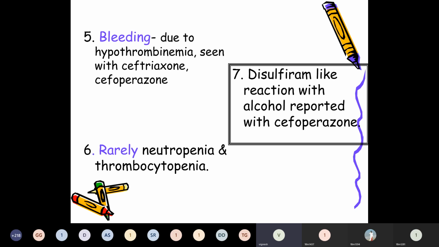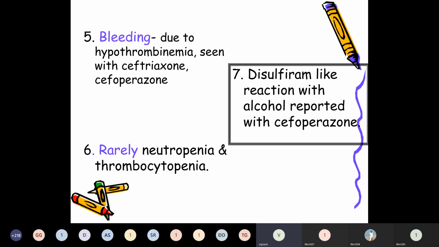Okay, these are some common adverse effects: pain after giving IM injection and thrombophlebitis after IV. After oral use, there may be diarrhea due to alteration of the gut flora and irritative effect. Hypersensitivity reactions, with rashes the most frequent manifestation, but there may be anaphylaxis, angioedema, urticaria and asthma.